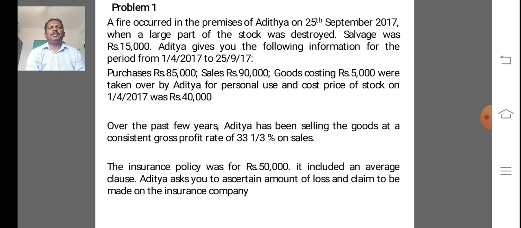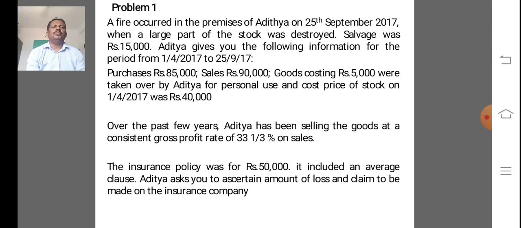A fire occurred in the premises of Aditya on 25th September 2017 when a large part of the stock was destroyed. Salvage was rupees 15,000.